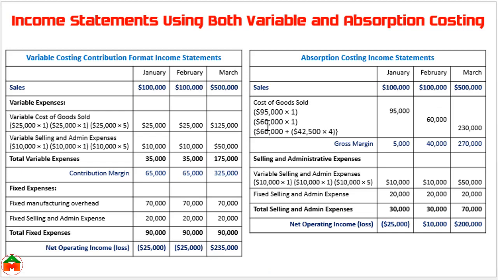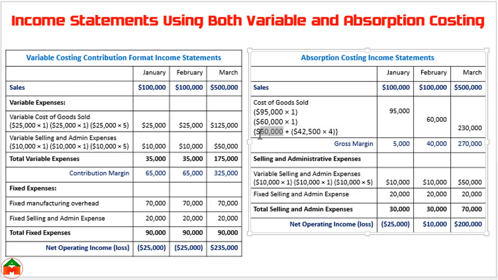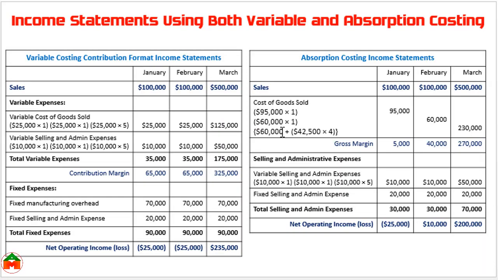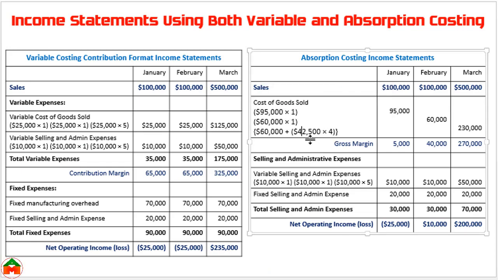We can see that in February the product cost is 60,000. So this 60,000 for 1 unit and this 42,500. Here we can see 42,500 is the product cost for March, and in February 60,000. So 1 unit at 60,000 and 4 units at 42,500. They have sold 5 units in March. So ultimately the cost under the absorption costing for 5 units is 2,30,000. So this is the cost of goods sold, I mean the product cost of the units which have been sold.